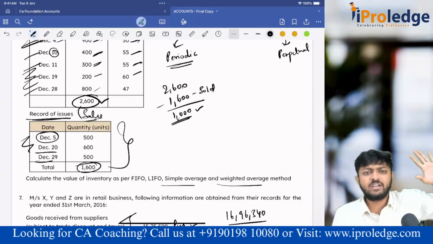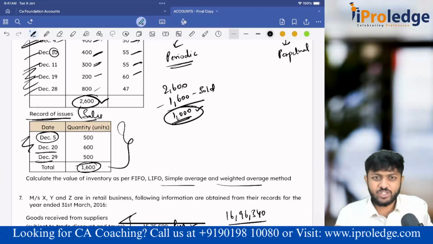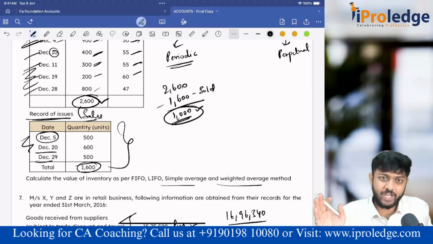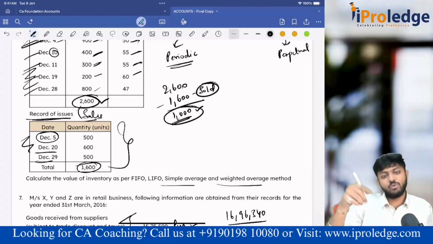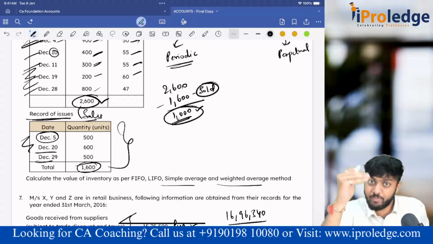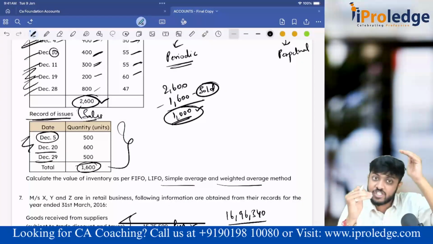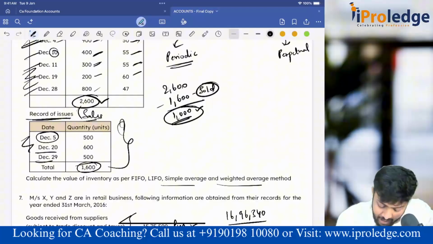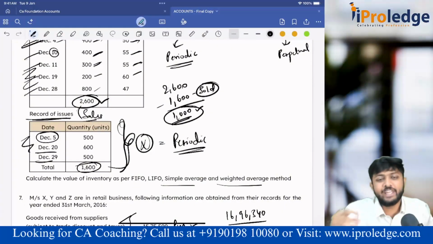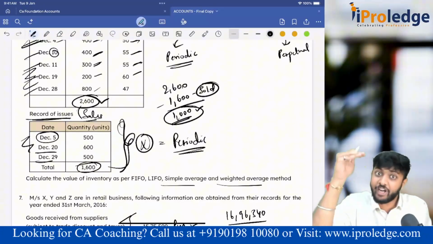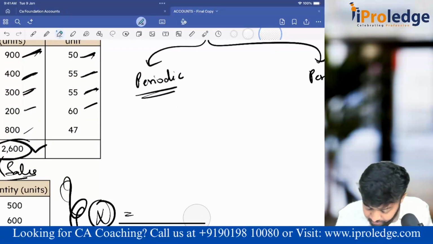I will go to the end, and I have understood that there are 1000 units. Sales information and all, I don't consider. All the sales that have happened, I have considered together, 1600. In between dates and all, I will not care because it is periodic. I am not doing inventory counting for every day. I am doing inventory counting at the end of one period, which is 31st December. Sales is not relevant for periodic because I am doing inventory counting in the end. Why take the sales that happened in the middle? Am I doing inventory counting in the middle? No. So 1000 units is what I am supposed to value.